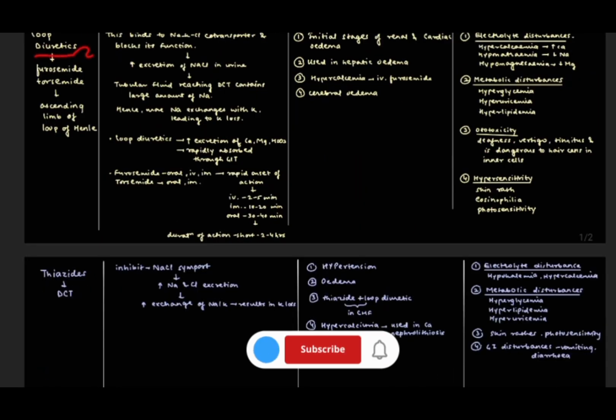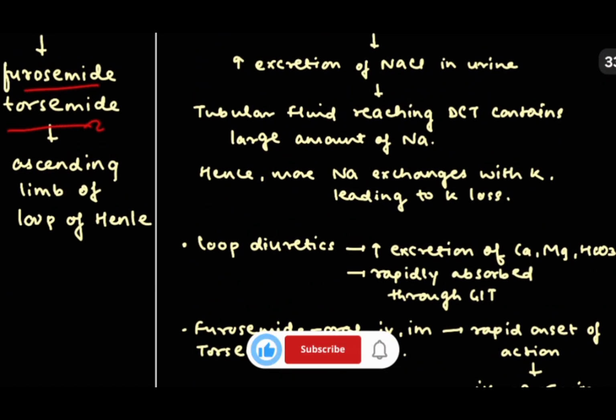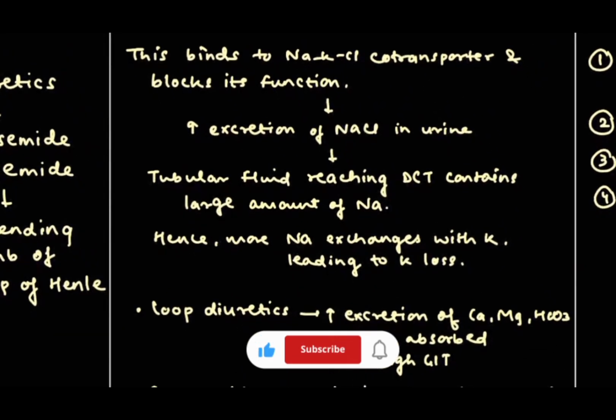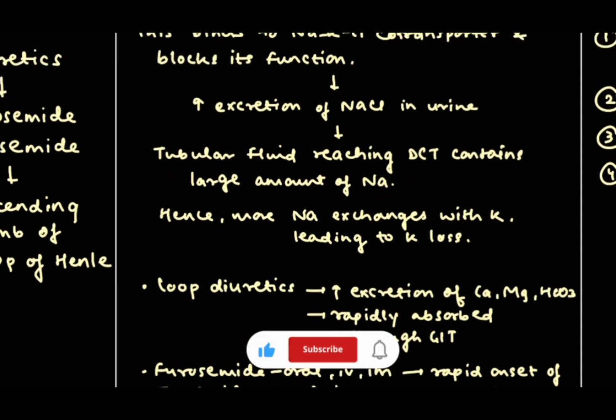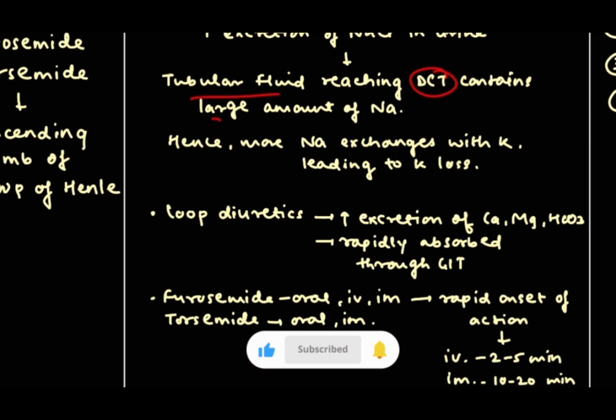We are going to see about loop diuretics. They act on the ascending limb of the loop of Henle, and the examples are furosemide and torsemide. These are high ceiling diuretics. Now we are going to see about the mechanism of action. Firstly, it will bind to the sodium chloride potassium co-transporter and block its function. Now as the function is blocked, it will increase the excretion of sodium chloride in urine, and due to this, the tubular fluid which reaches the DCT will contain a large amount of sodium. Hence, more sodium exchanges with potassium, which will lead to potassium loss.